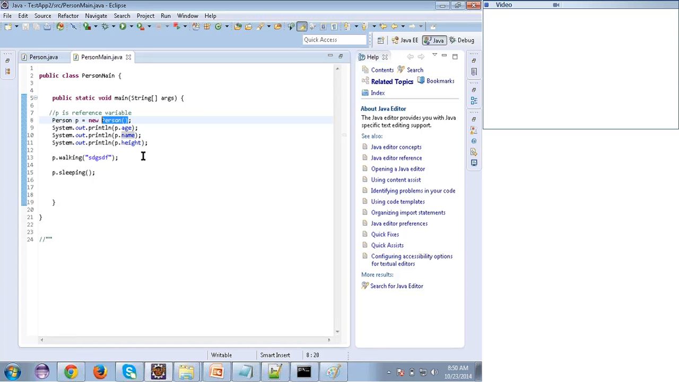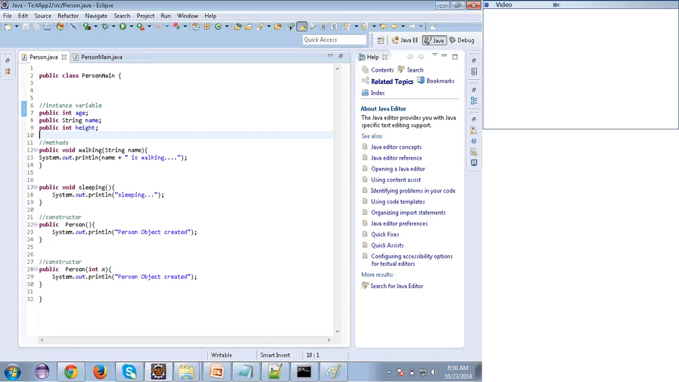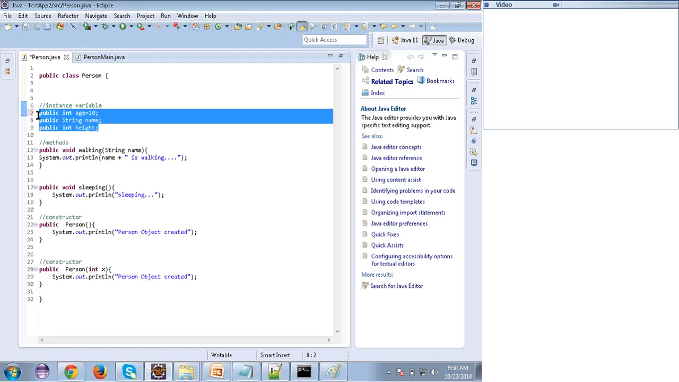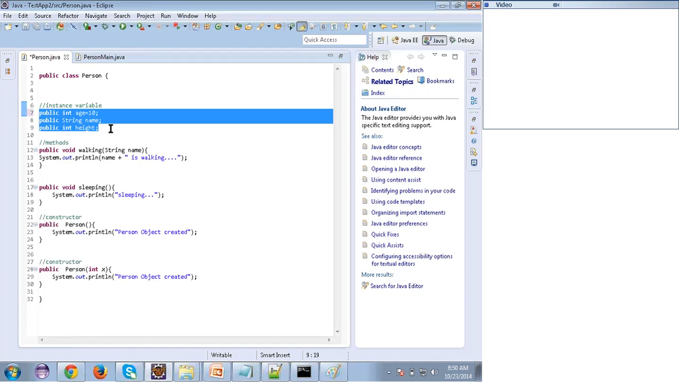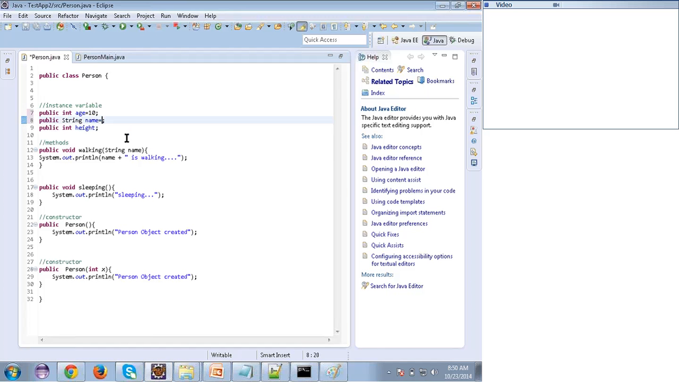Okay, but I don't want that. I want to give my own values. Suppose I give here int age 10, or name Praneeth, or height something, then these three will be the same for all the objects, right? For all the objects, those three values would be the same. Let me clear that one. I'm saying Praneeth.